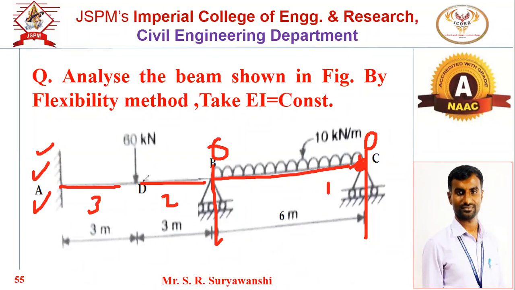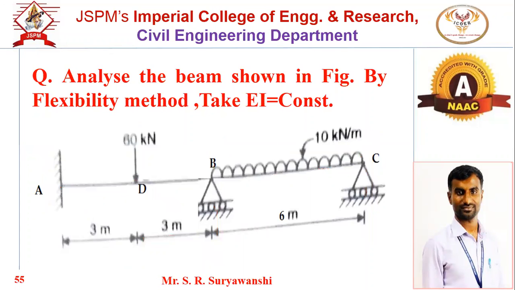Similarly, for this DB zone, so for second zone, we will consider B point as origin. If I consider this B point as origin, again limit will be 0 to 3, because this span is 3 meter. B point is the origin. Next zone, AD zone. For AD zone, we will consider D point as origin. Then again limit will be 0 to 3. Okay. So these are three different zones.